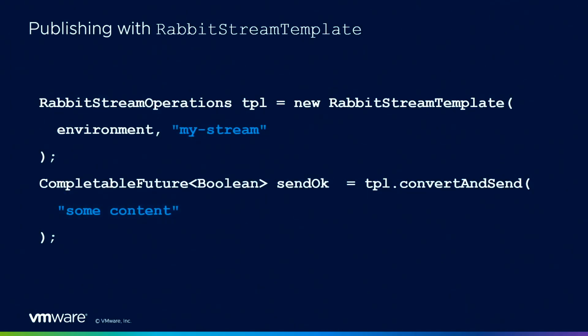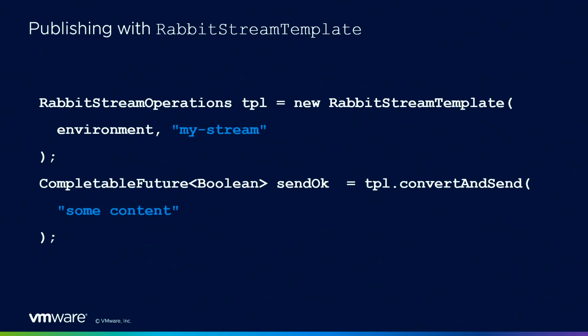Just some samples. With the template for publishing, this is configuration only for the first line. You provide the environment and the stream you want to publish to. And then you can use, for example, convertAndSend to send a message to the stream.